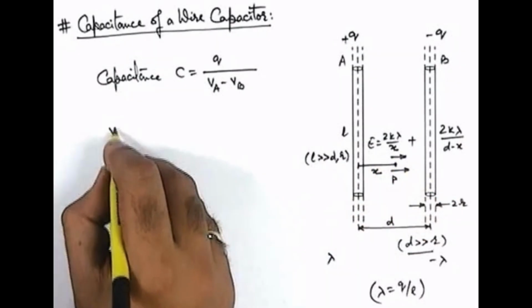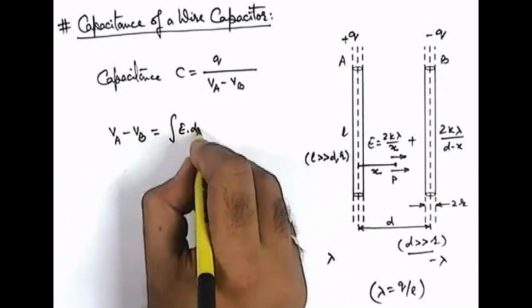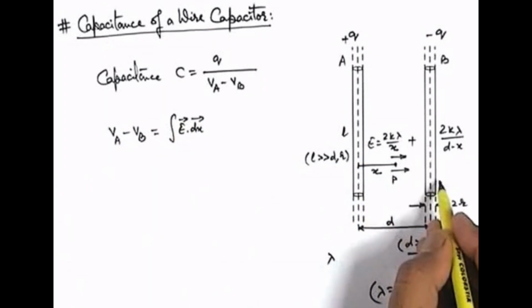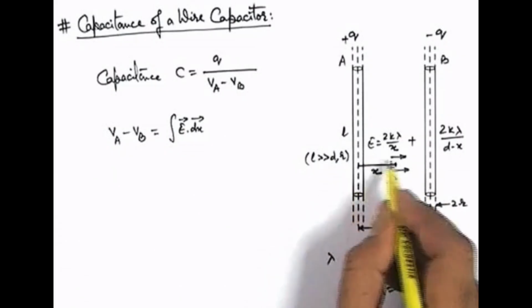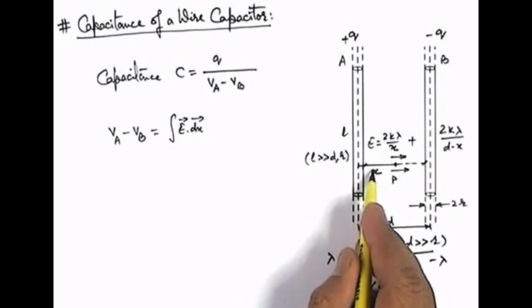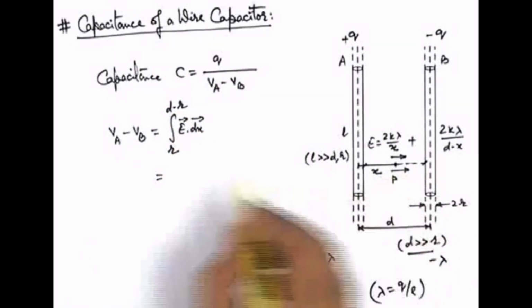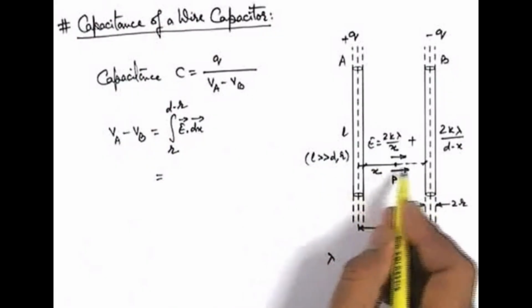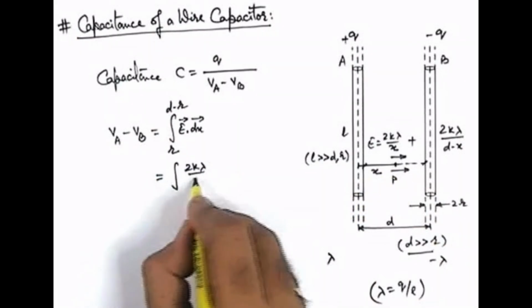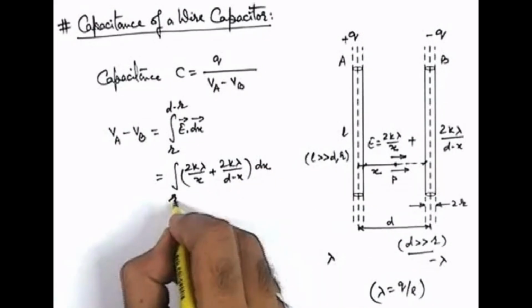And using this electric field, we can easily calculate the potential difference between the two wires VA minus VB. That can be given as integration of E dot dx, integrated from wire A to wire B. In this situation, we know inside the metal electric field is 0, so we'll integrate this electric field from the surface of this wire to the surface of the negatively charged wire. So the limits of x will be from x equals r to x equals d minus r. We substitute the values of electric field. Obviously, the dot product we can omit because E and dx are in same direction. So it is 2k lambda by x plus 2k lambda by d minus x into dx, which is integrated from r to d minus r.